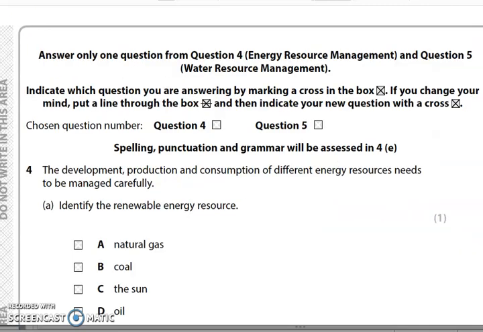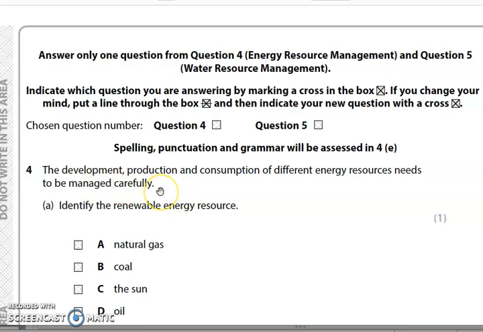Now you have a choice from question 4 or 5, either question 4, energy resource management, or question 5, water resource management. Should always be question 4 that you're going to look at, but always read the information carefully just in case they try and catch you out. So please note that the longer question on this that we'll look at in the next video will have a SPAG marks of 4 included in it.